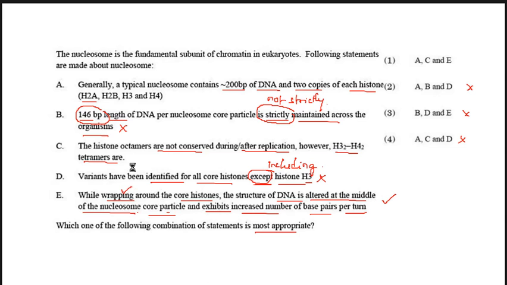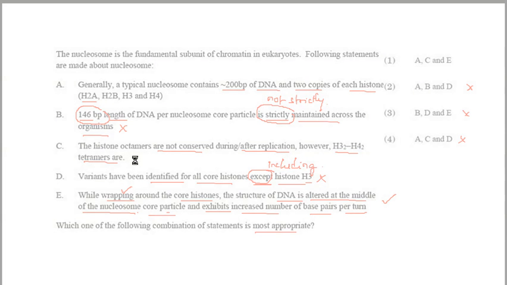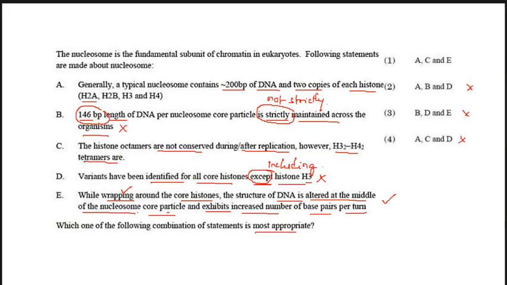Then option C: the histone octamers are not conserved during or after replication; however, the histone H3 2 and histone H4 2 tetramers are. This is an absolutely correct statement: the histone octamers are not conserved during or after replication, but the H3 and H4 tetramers are conserved.